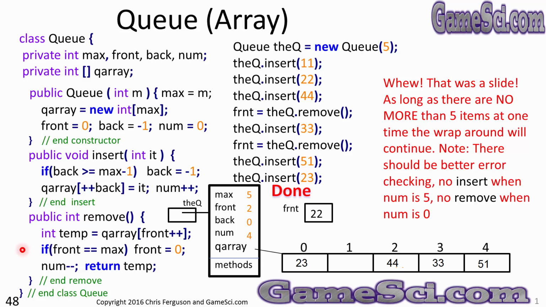But other than adding a little error checking and not using hard-coded values over here, this code fairly represents a queue implemented with an array using the wraparound technique. When we run out of room at the end of the array, we wrap around back to the beginning. Front would do the same thing. If we start taking items off of front, front would wrap around to the beginning too.